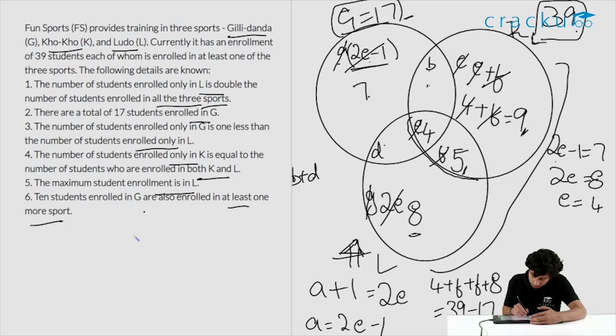b plus d is equal to 6. So if we take this as b, then d will be 6 minus b. So until here it is fine. Now we can look at the questions.